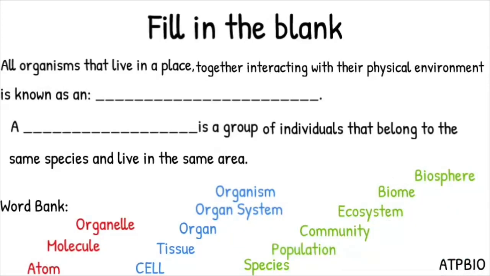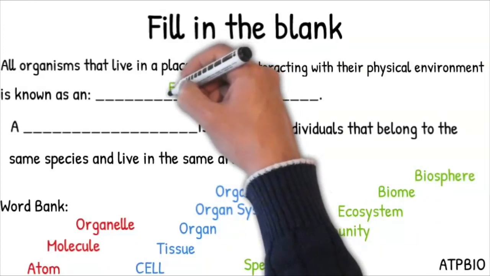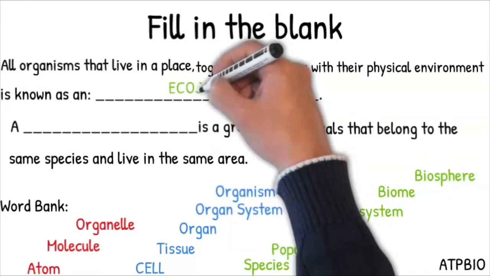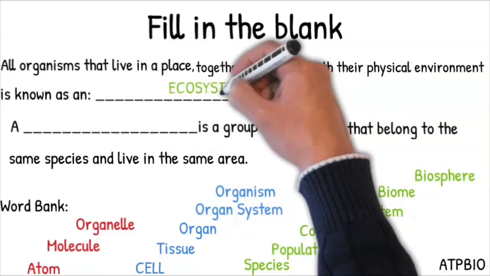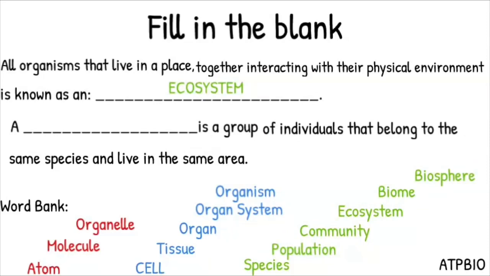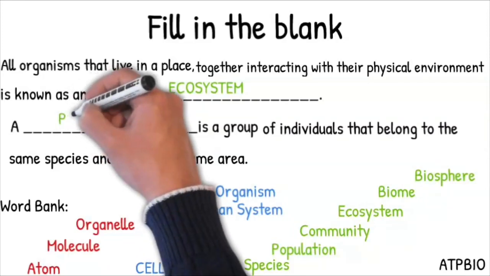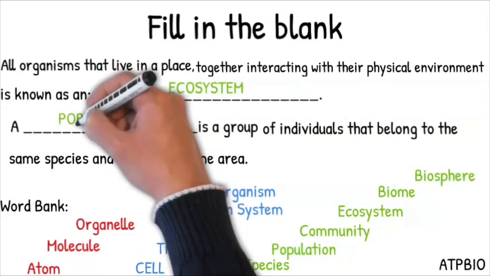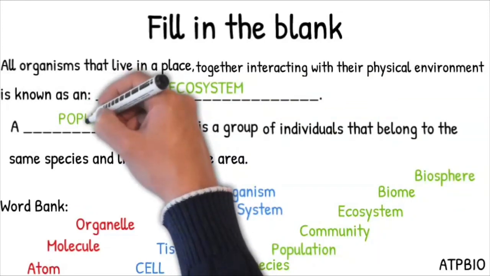You have 10 seconds for the first sentence. And the correct answer is, you got it, ecosystem. You now have another 10 seconds for the second sentence, and I want to take this opportunity to bring to your attention that all the levels of organization are color-coded and organized as a summary. The correct choice for this second sentence is population.